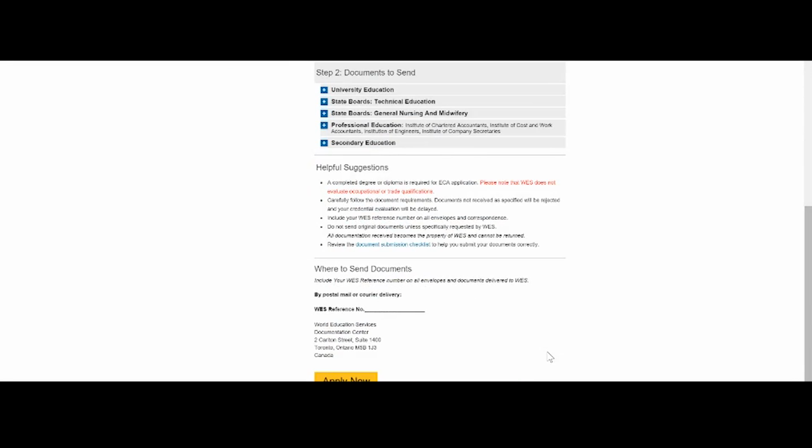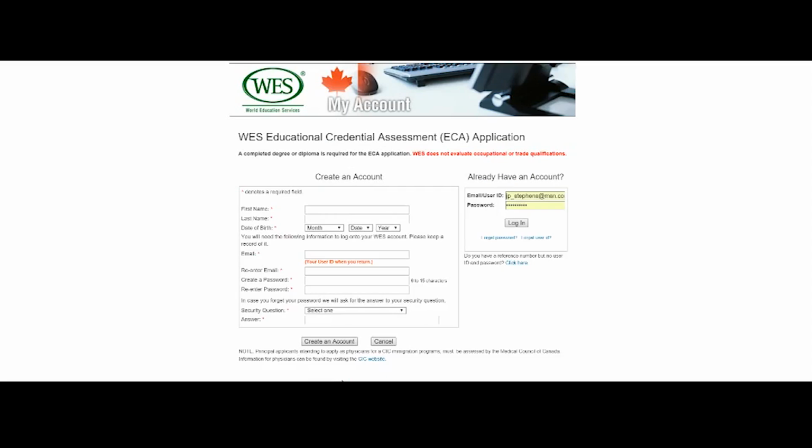Now, when you go down this page, here you can see the Apply Now button. You can click on this button to start the actual credential evaluation process. There's one good thing about this process with WES: once you start the process and for some reason you have to wait or look for your documents to complete the process, you can just save where you have left off and then come back and complete it.